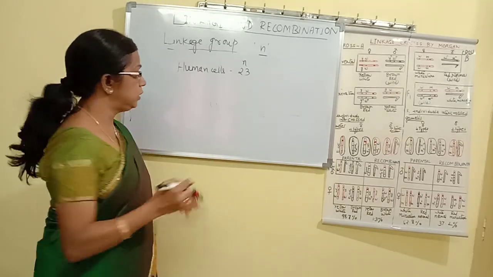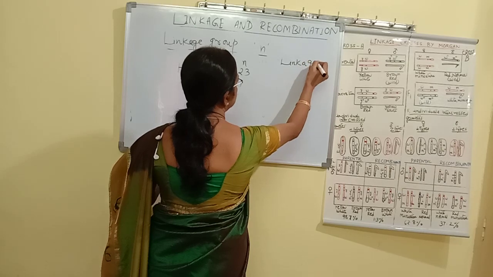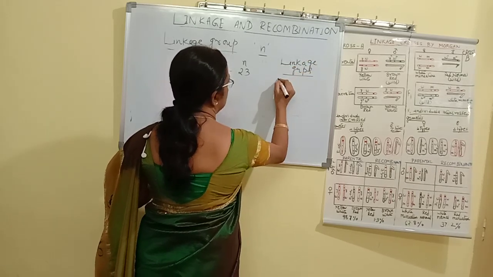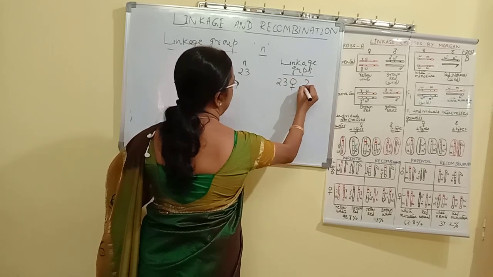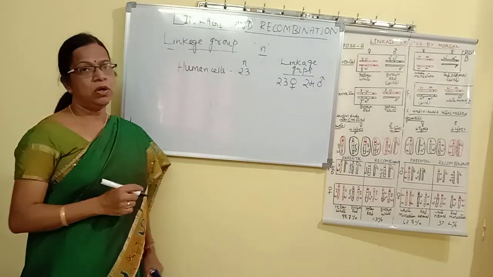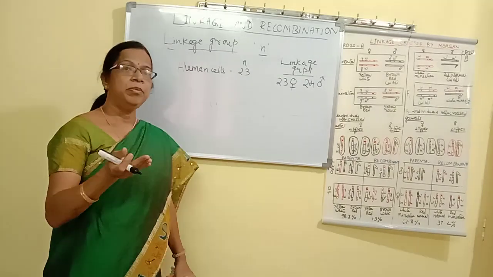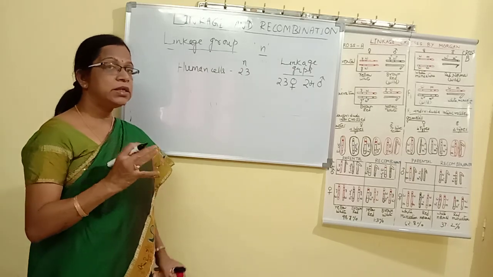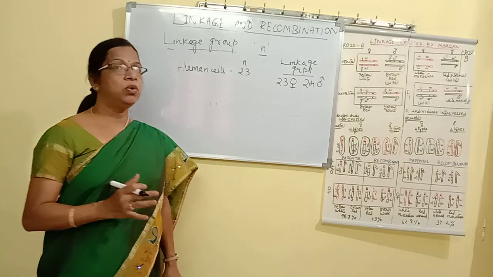So the number of linkage groups here will be 23 in female and 24 in male, because males have X and Y chromosomes and females have X and X. X and X can form one homologous pair, but X and Y cannot form a homologous pair.